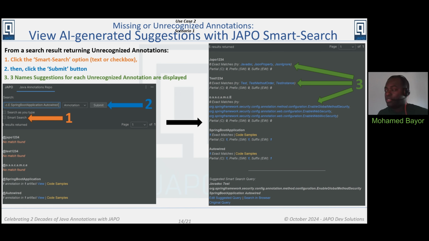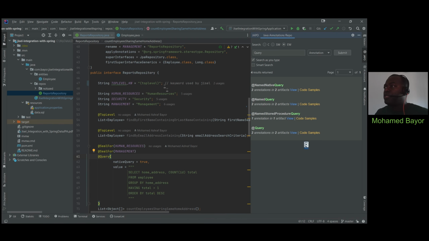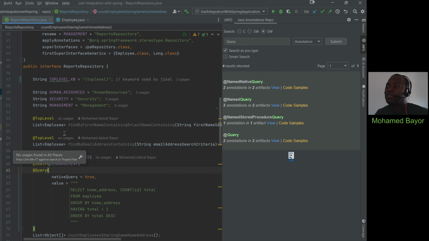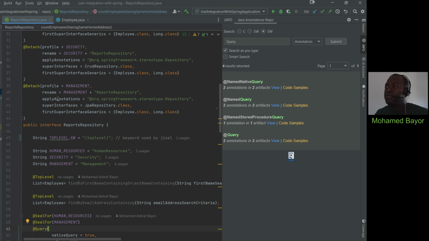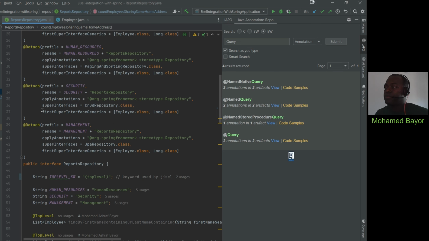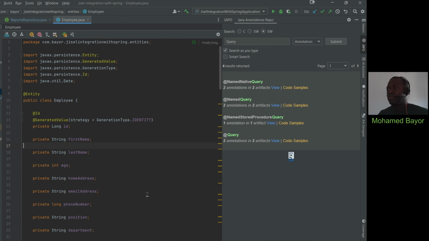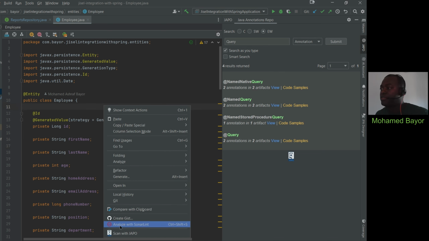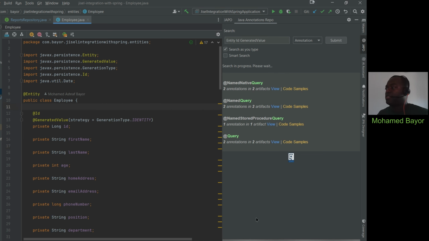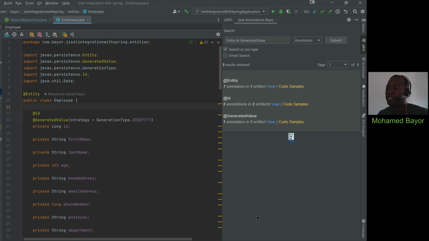Now, we're gonna perform that by going straight to JAPO. Assuming we have this other class here, we're gonna skip this class because it's a little bit too big, as you can see. So we're gonna move to a simpler class where you have very few annotations. Let's quickly perform a scan here, and you will see that we will have the list of only 3 annotations here.